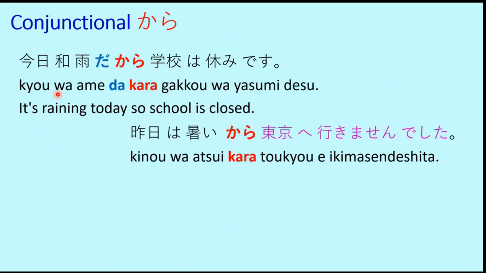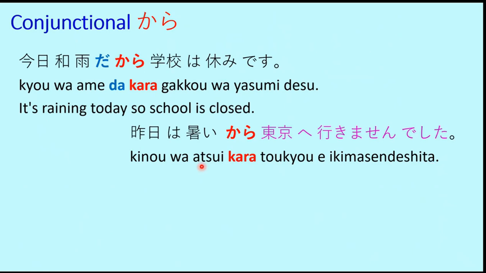Another example is Kino wa atsui kara Tokyo e ikimasen deshita. Again, to understand it, you can split it into two parts and then use the conjunction kara to join them. Tokyo e ikimasen deshita means I didn't go to Tokyo. Now, why didn't I go to Tokyo?